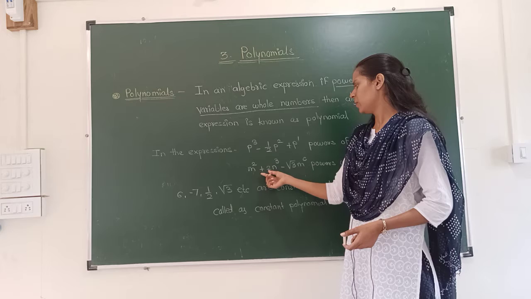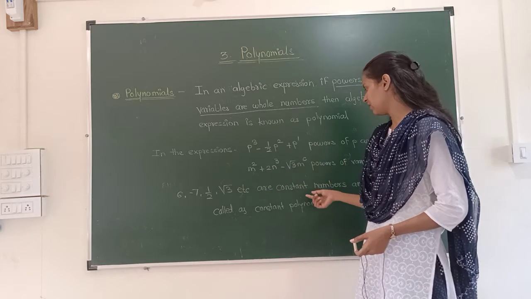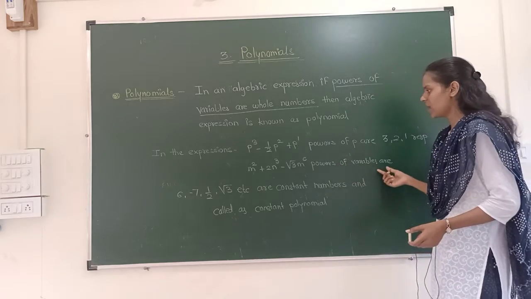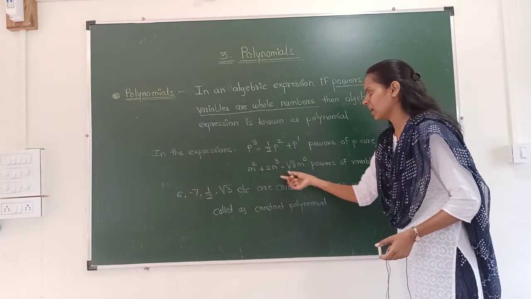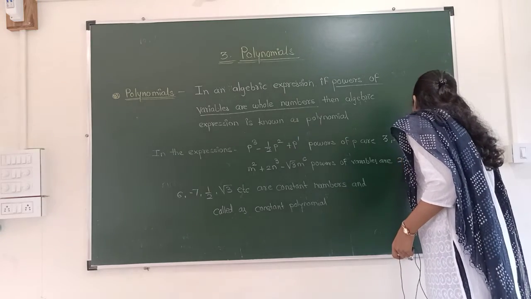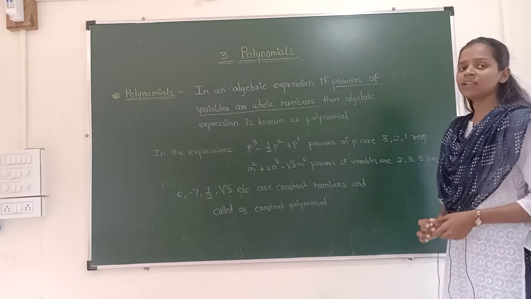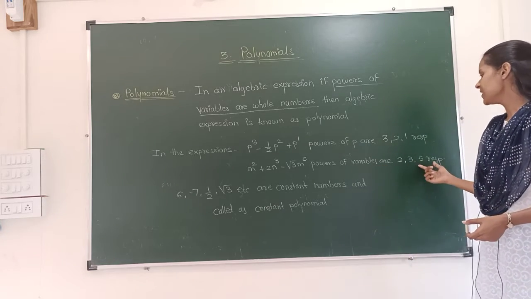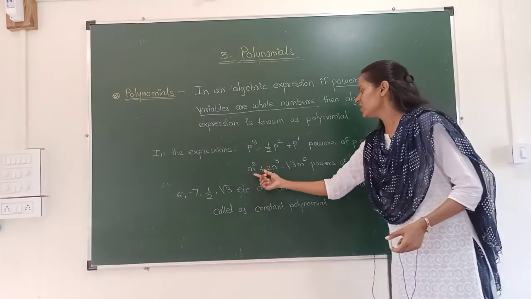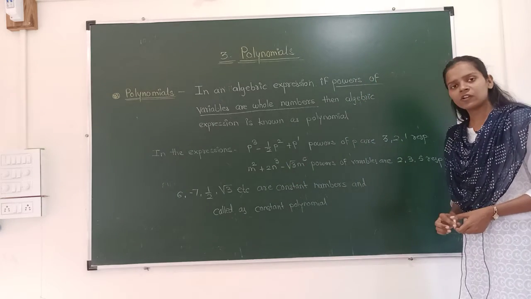m raised to power 2 plus 2 n raised to power 3 minus under root of 3 m raised to power 5. Here are two variables, m and n. Powers of the variables are 2, 3 and 5 respectively. Now can you tell me, is this algebraic expression a polynomial or not?